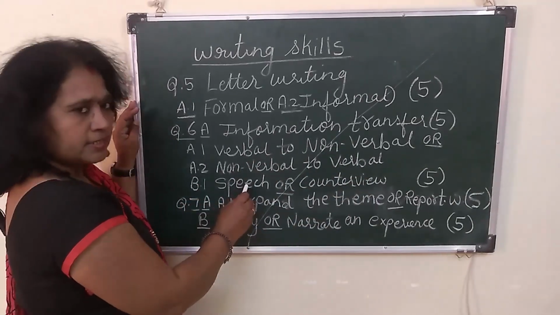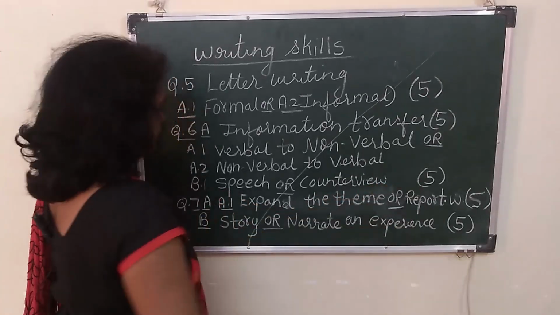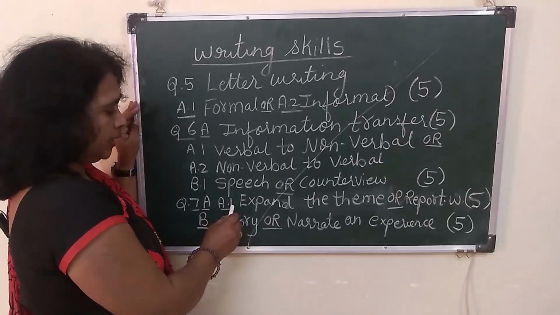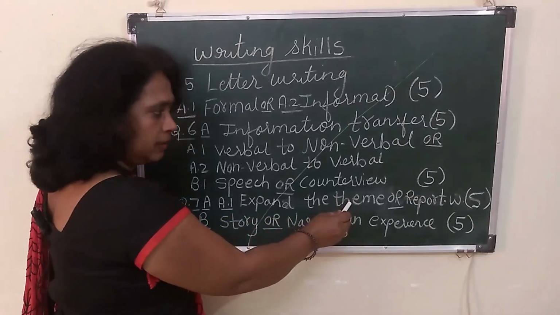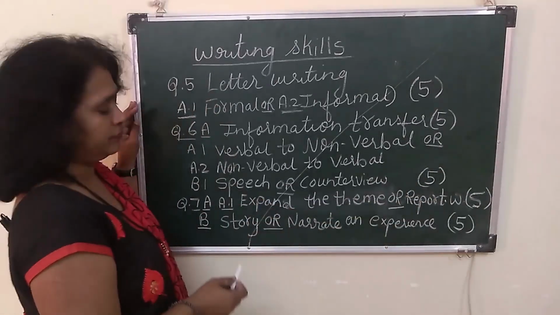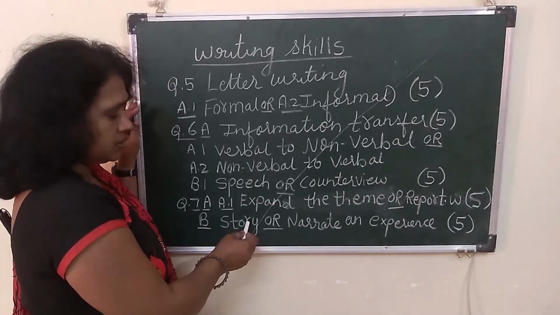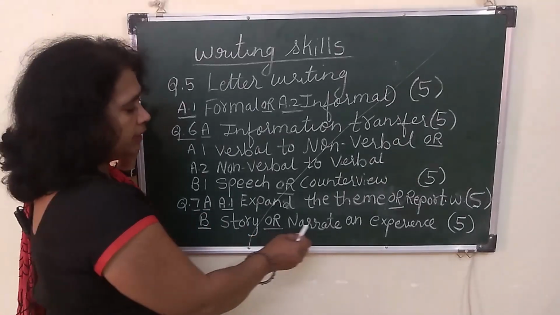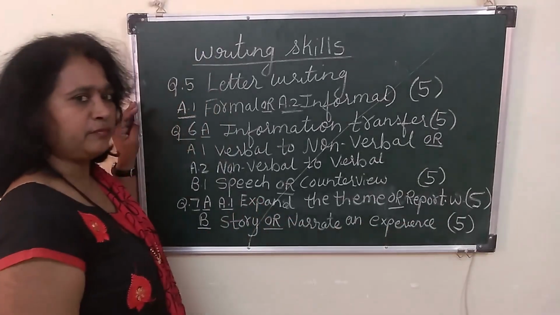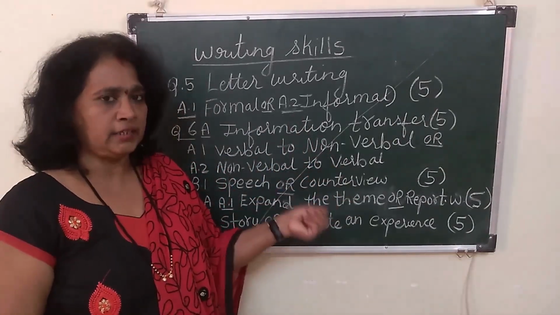B, that is speech or counter view. It carries 5 marks. Now 7A, expand the theme or report writing. It is 5 marks. Then question 7B, it is story or narrate an experience. This carries 5 marks. So overall your question paper consists of 80 marks.